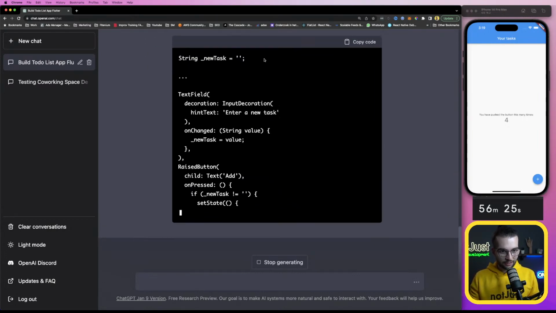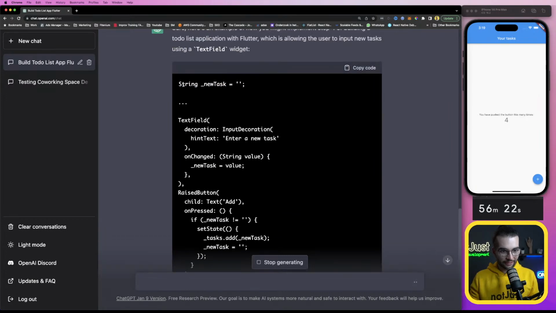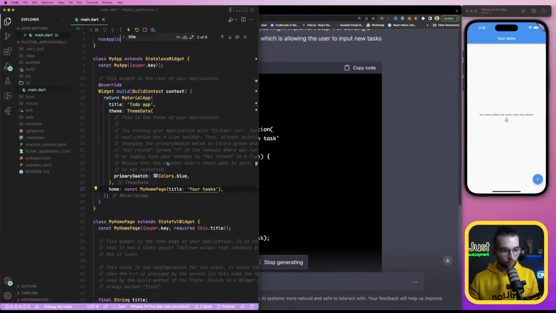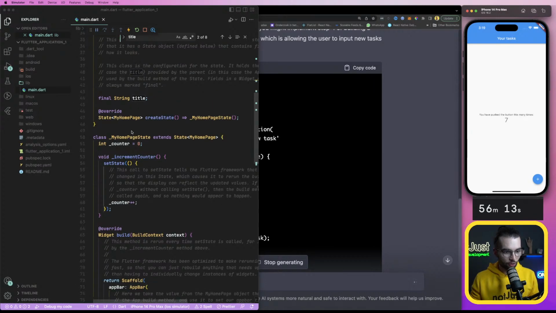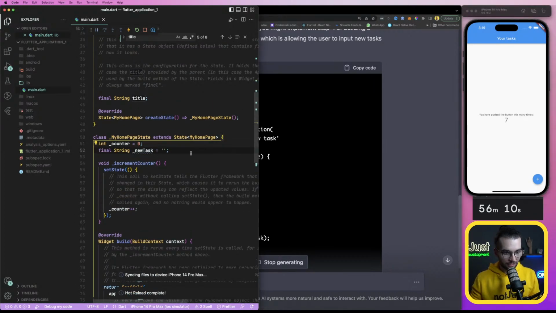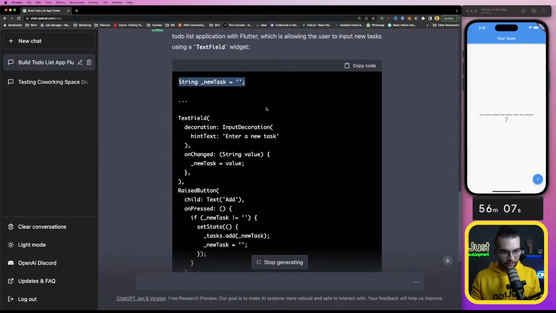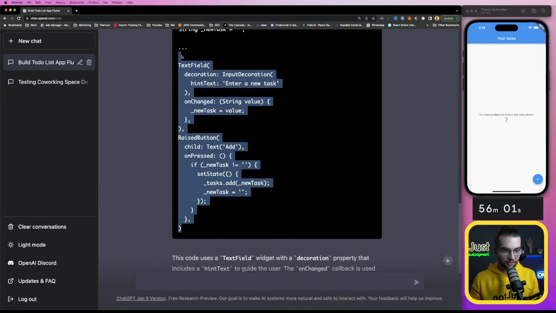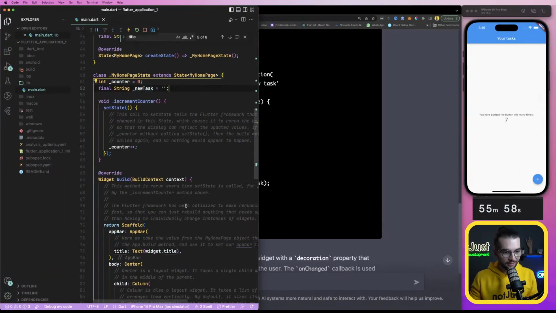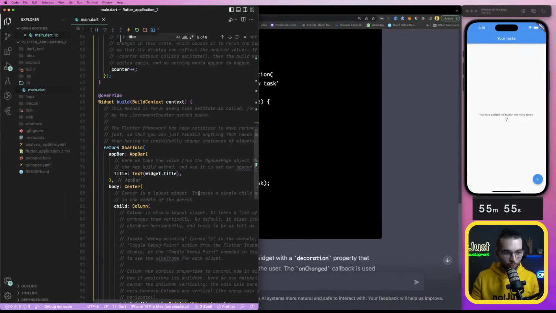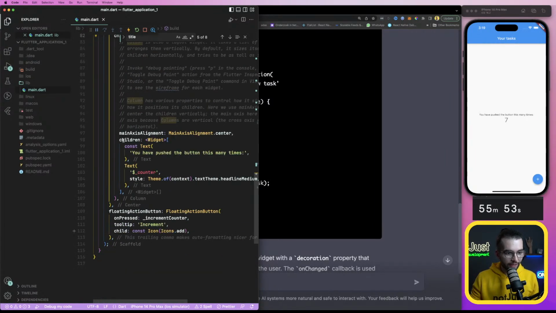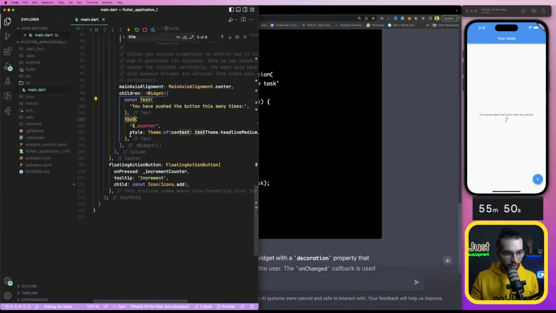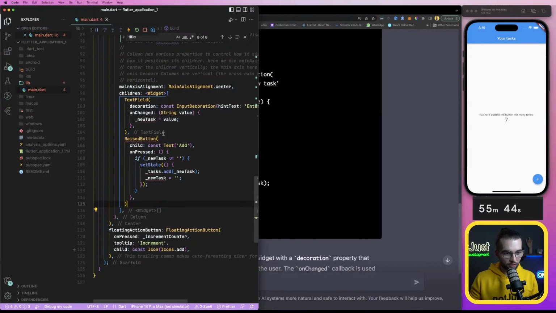All right, so new task. That's gonna be something like a state, right? Let's see, where do we have... There is a state variable for this. So where are we keeping track of that? Counter. Okay, so if I add the new tasks here, and then a text field somewhere with a raised button. This is a button. So a text field somewhere instead of some of the items here. So in the column, we have children with a text and another text. Let's go ahead and try to add it instead of these 2 text boxes.